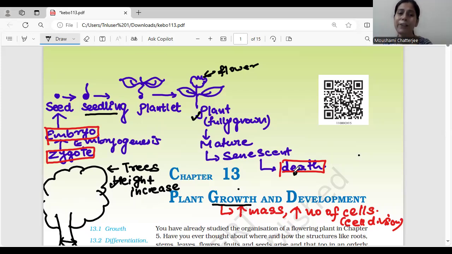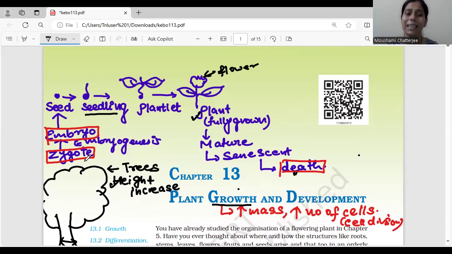So this entire phase from the seed to seedling, and then from seedling to plantlets, and plantlets to a plant which is grown fully, and then finally it will lead to maturation, senescence, and finally it will lead to death. So all these things which you can see basically involve growth and development.